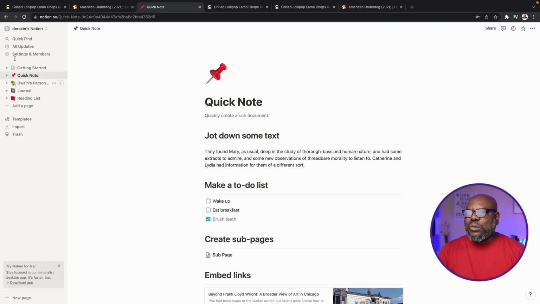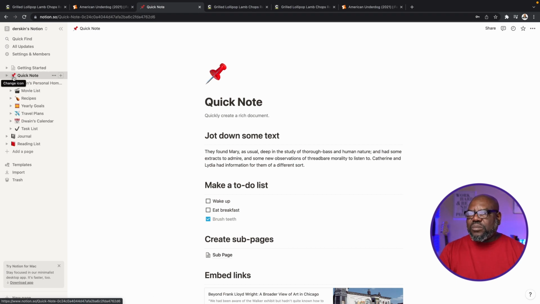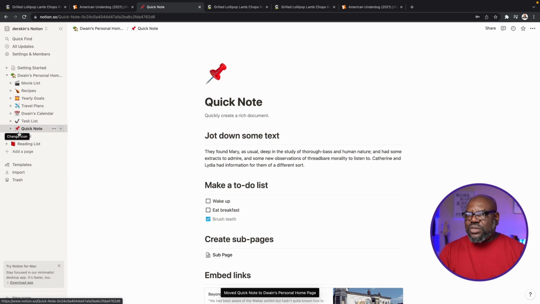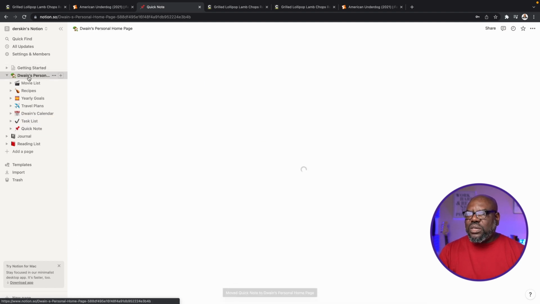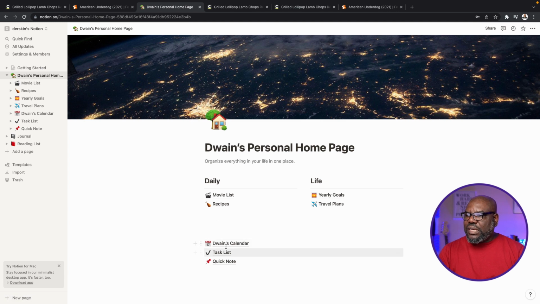And once again, as I said, I like everything on the same page. So I'm going to go ahead and grab this guy, right, the quick notes, and I'm just going to move it down here so that when I go to my personal page, now that is there. Okay. Now what I'd like to do is maybe give this guy a heading.